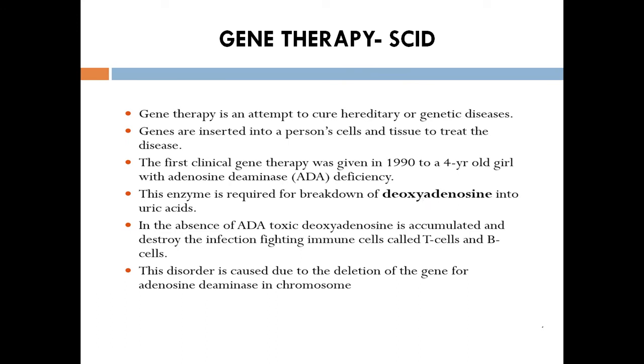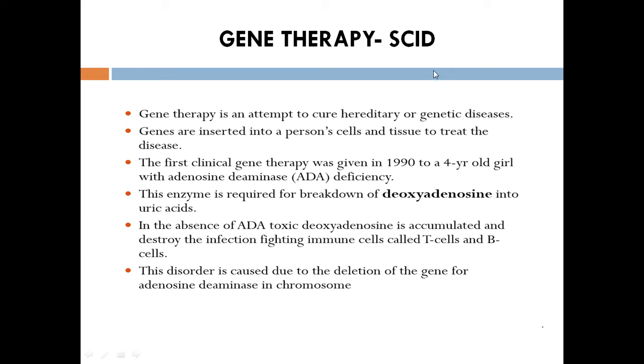One is SCID. SCID is nothing but severe combined immunodeficiency. In our body we have an immune system. The immune system gives an immune response, that is, production of antibodies. If there is a lack of normal antibody production, of T cells and B cells, we call it SCID, severe combined immunodeficiency. So with the help of gene therapy, we made an attempt to cure SCID.